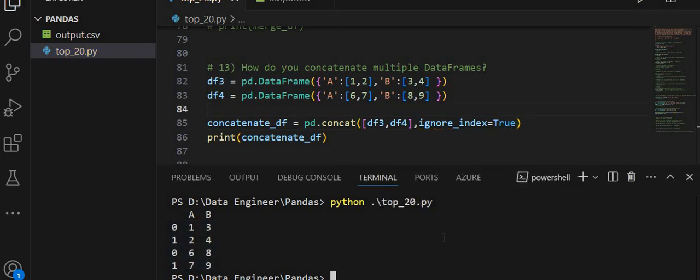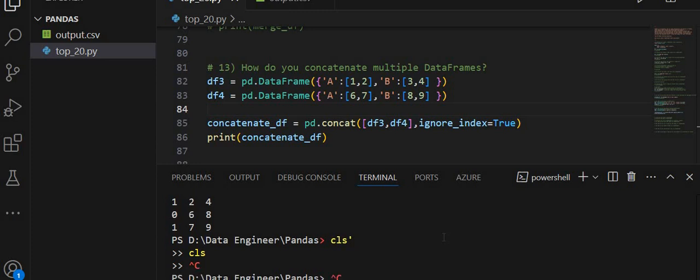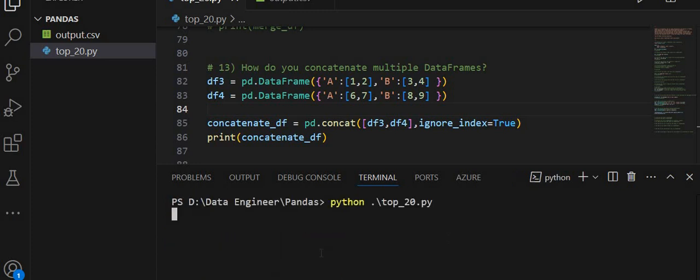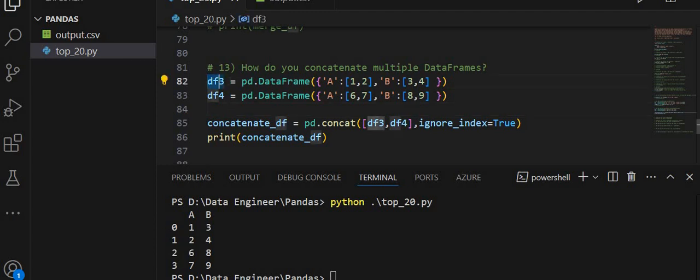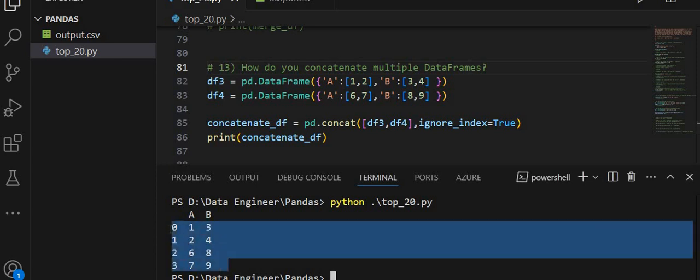Inside this, ignore_index equal to true will give a changed output. See this. As you see, now the indexes are changed: 0, 1, 2, 3. But the original index of df3 is 0 and 1, and for df4 we have 0 and 1. By using the ignore_index parameter equal to true, this gives me the output like this. I hope this makes sense for you.